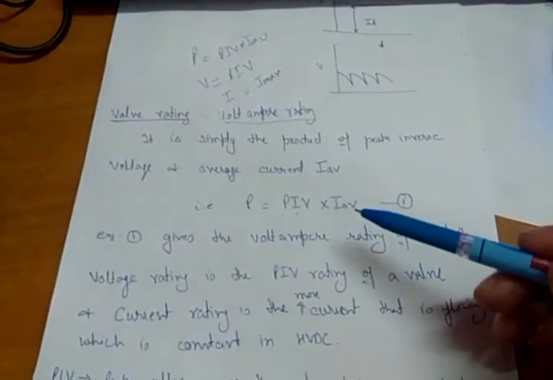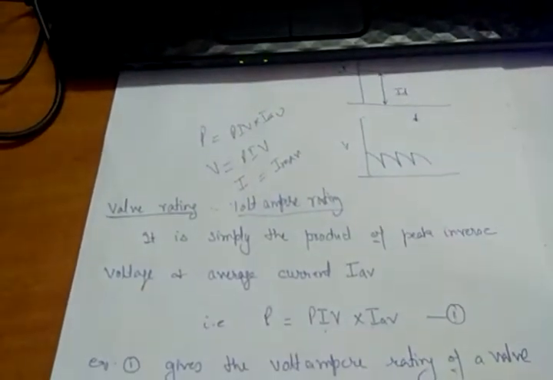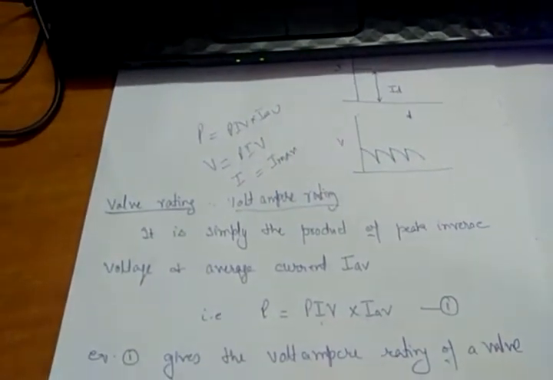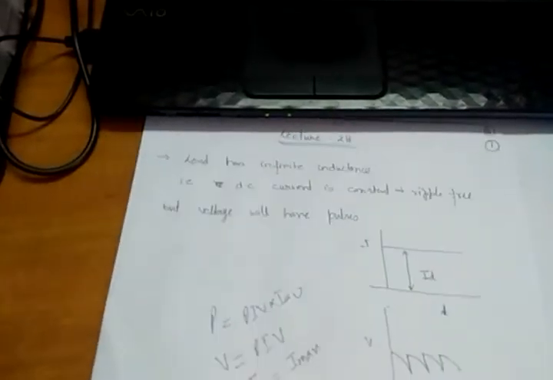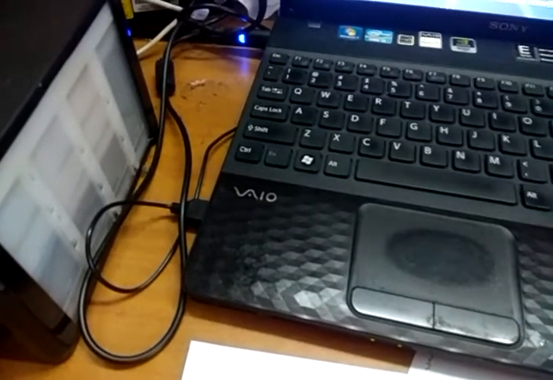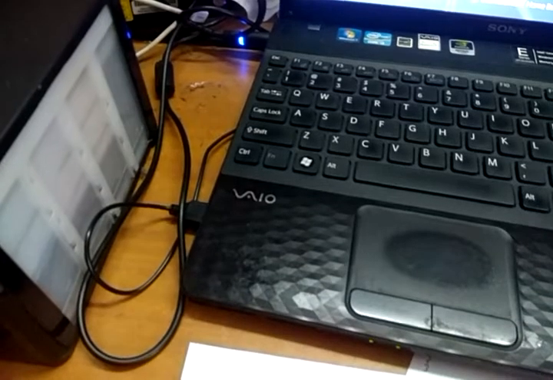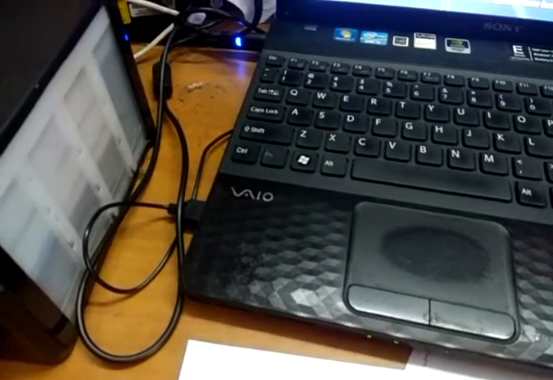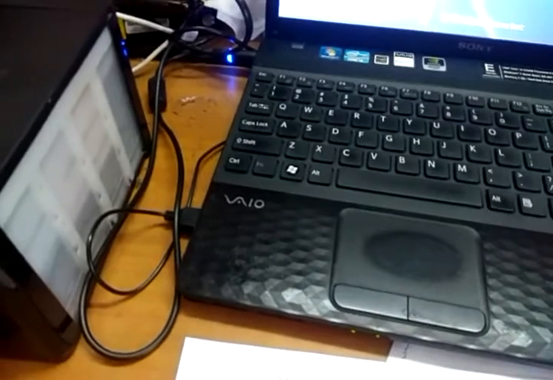And what is peak inverse voltage? It is the voltage across the non-conducting switches during the non-conduction phase. What is the voltage drop across a switch during the conduction phase? When a switch is conducting, it is in the conduction state, and when it is not conducting, it is in the non-conduction state.